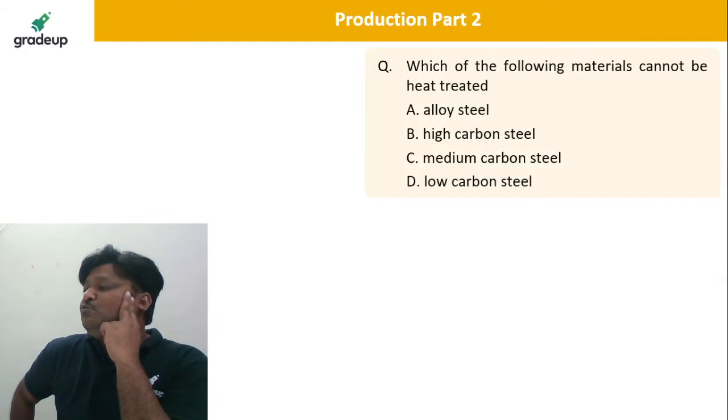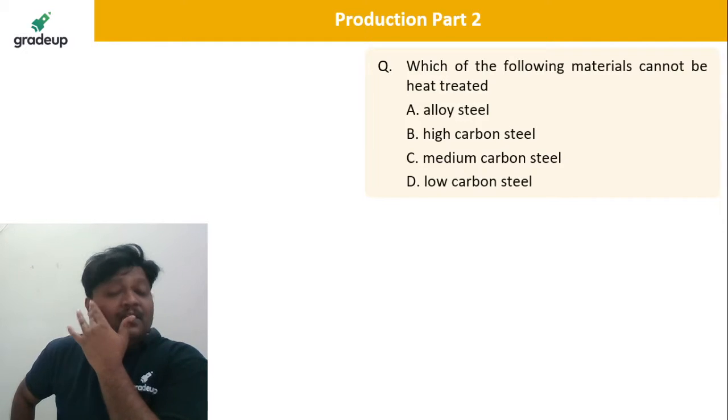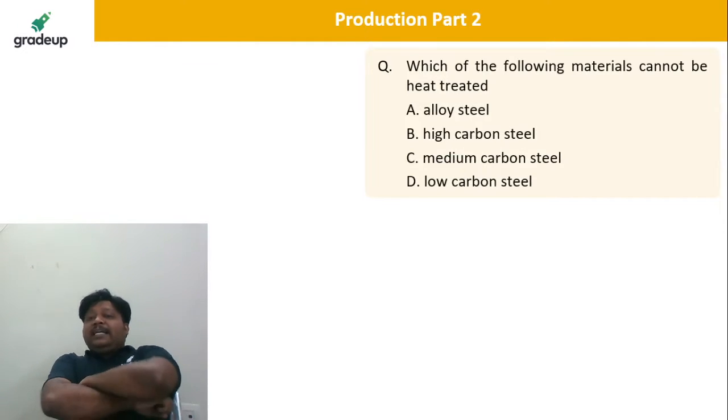There are ways to actually prevent this retained austenite. There are many things we can do about the retained austenite. Some austenite is always getting retained there whenever there is a formation of martensite, when you are cooling the austenite very rapidly below 723 degrees centigrade. Yes, high carbon steel is very correct.